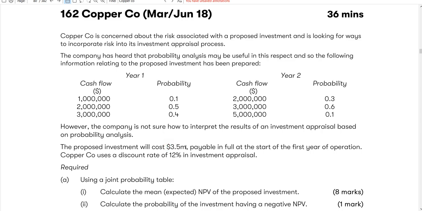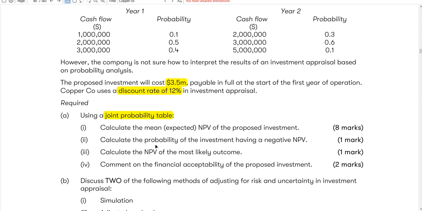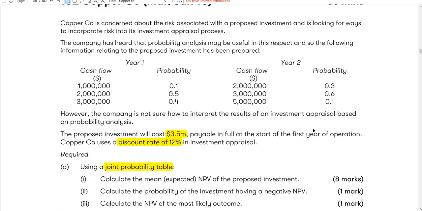So this is our initial investment. Copper Company uses a discount rate of 12% in investment appraisal. Required, using a joint probability table: calculate the mean expected NPV of the proposed investment. 8 marks.